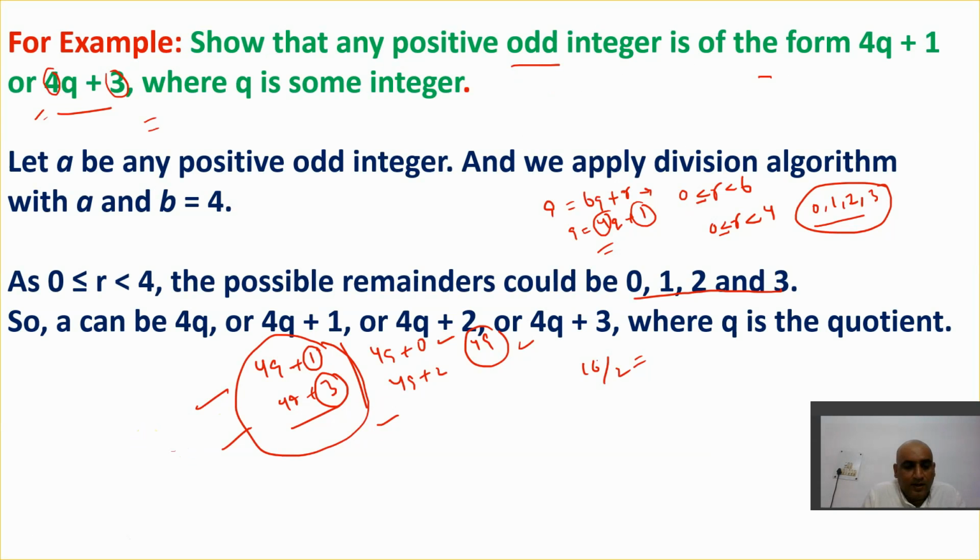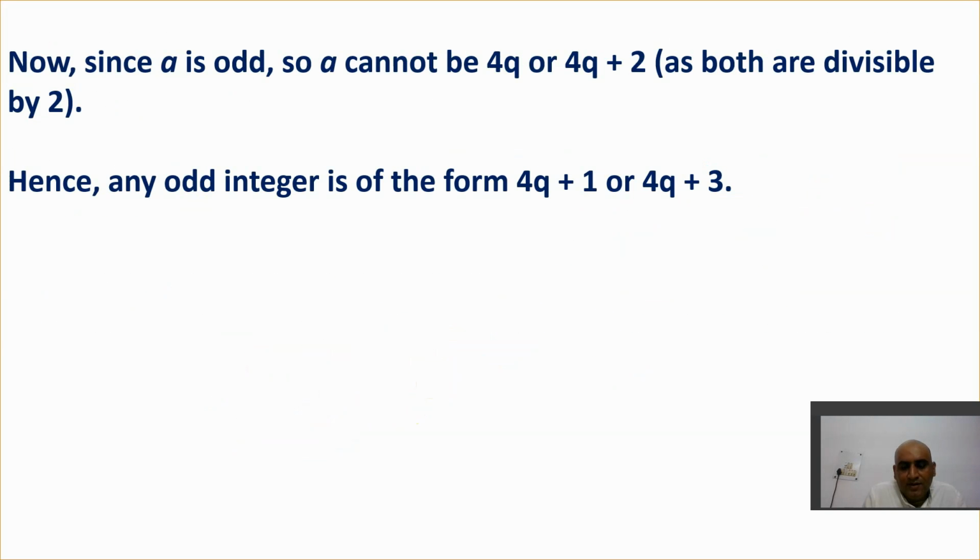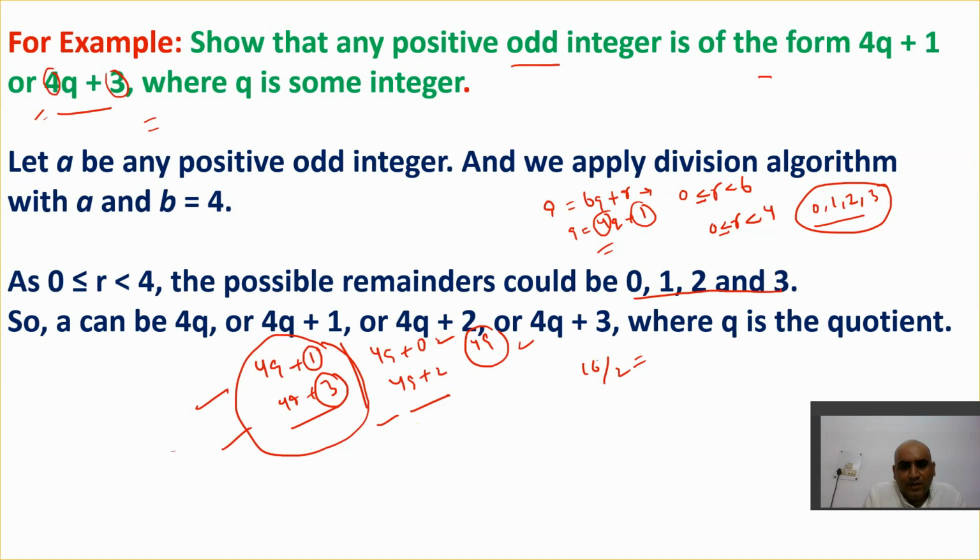Yes. Sorry, one point I forgot here about this 4q plus 2. When I put 0 I'll get 4q, but when I get 2 as a remainder, 2 is also divisible by 2, right? So this is an even number. An even number is always divisible by 2. So that again shows this form is of what?